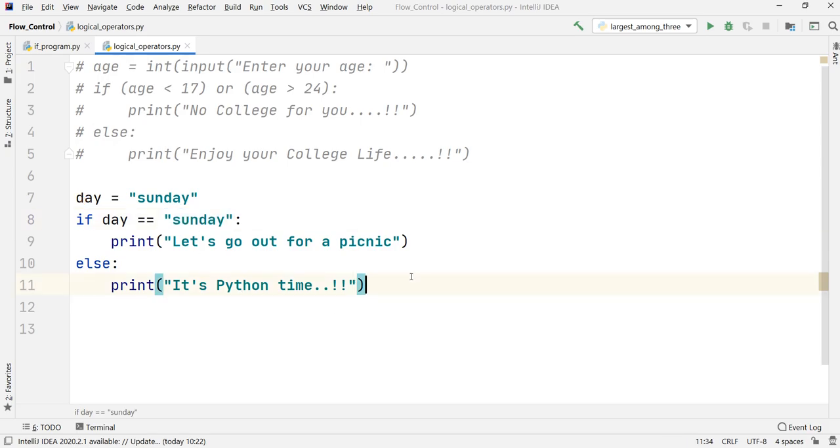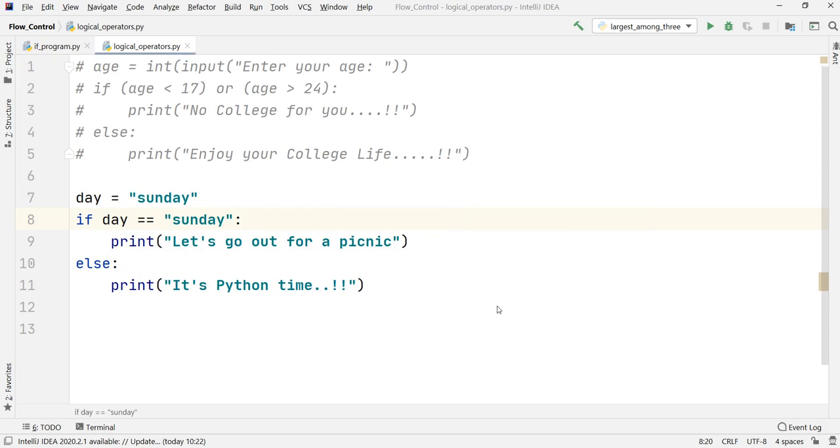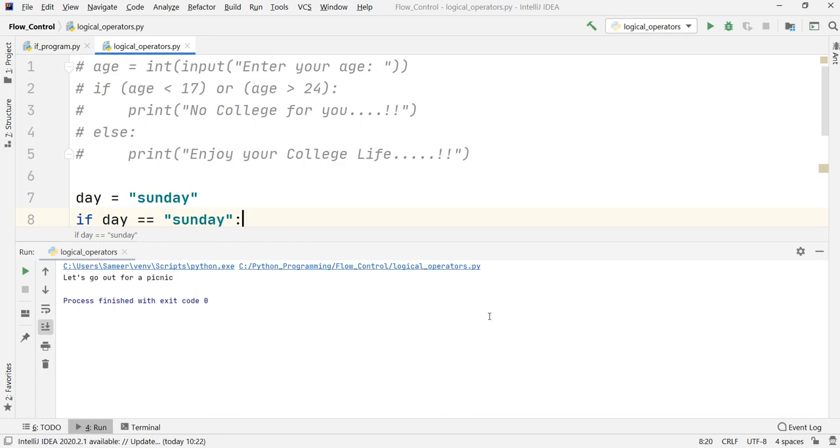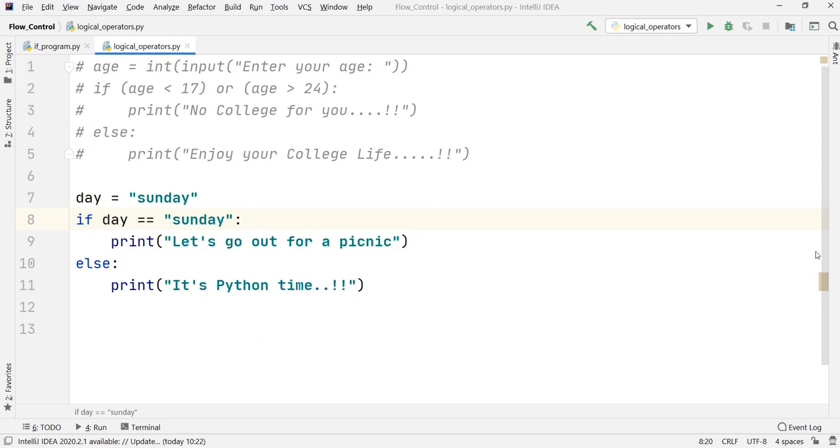For simplicity's sake, I have taken the variable and assigned the value to it in the program itself, but after this we are going to take the input from the user. Let us just run this simple program to check whether we get our desired output. So if I run this particular program, as you can observe, it is saying let's go out for the picnic. The reason is that we have assigned the value Sunday.